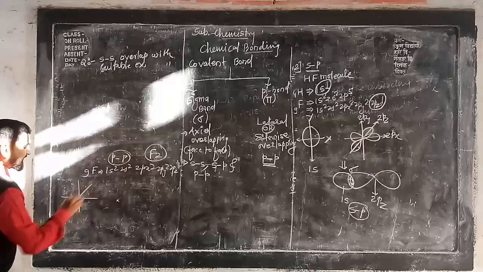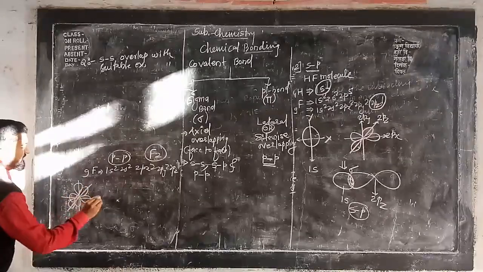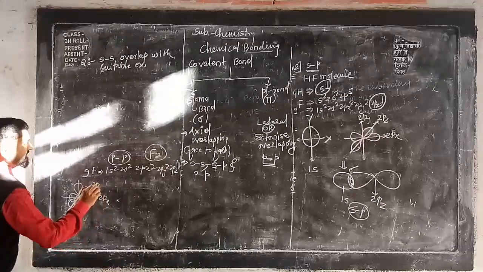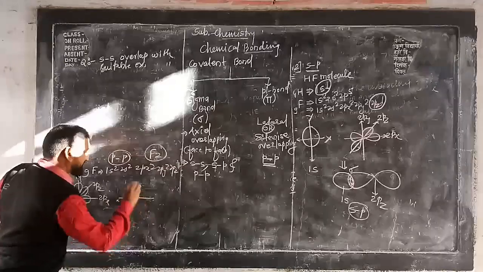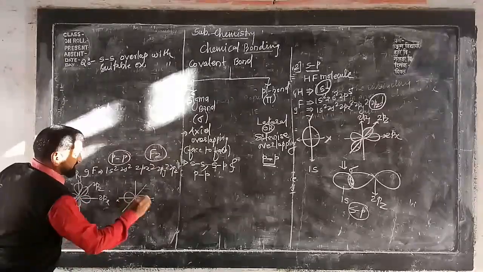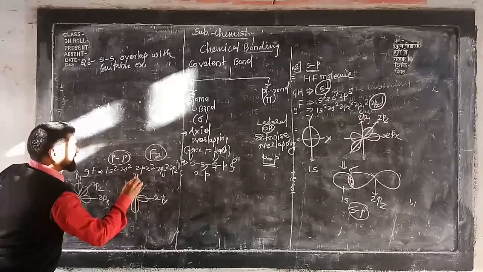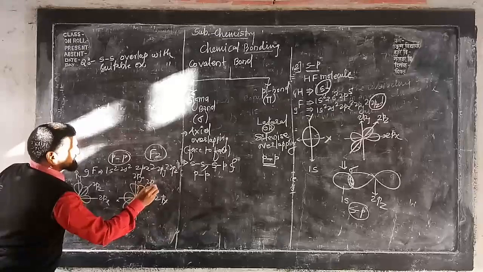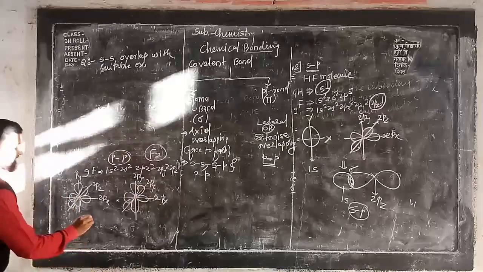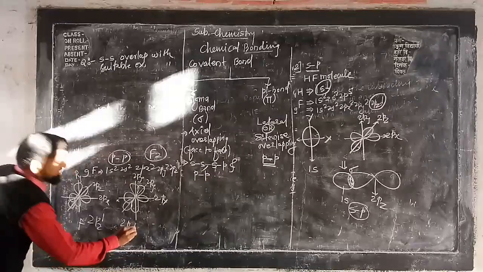So the drawing will be like this. It is 2px, 2pz and 2py of the first fluorine. Similar to that, 2px, 2py and here 2pz. See here, 2pz contains 1 electron, and here 2pz contains 1 electron.